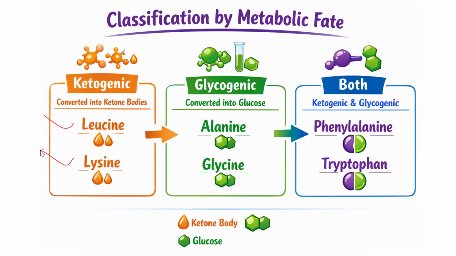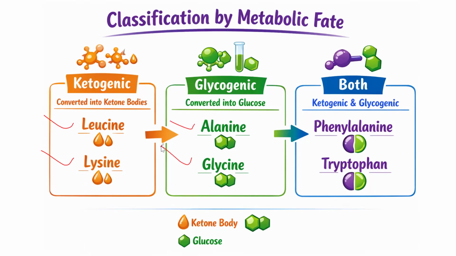And then we have glucogenic amino acids. They are amino acids that can be converted into glucose through the process called gluconeogenesis. And for the ketogenic amino acids, the ketone bodies are generated through ketogenesis. So examples of glucogenic amino acids, we have alanine, as you can see from here, and then glycine. So these are the examples of glucogenic amino acids.